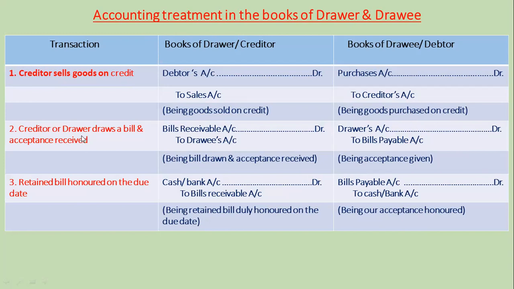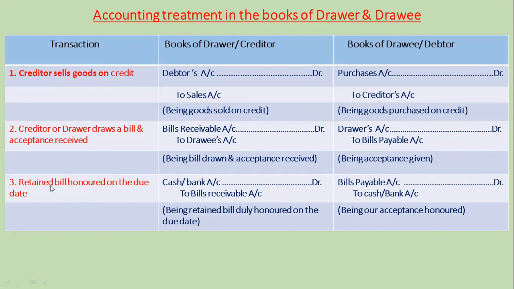Second transaction, creditor or drawer draws a bill and acceptance received. Bills receivable account debit in the books of drawer to drawee's account, being bill drawn and acceptance received. Likewise, in the books of drawee, drawer's account debit to bills payable account, narration being acceptance given.